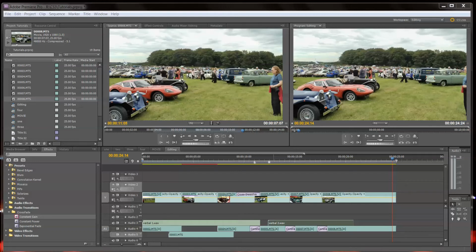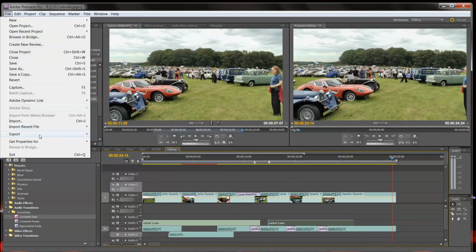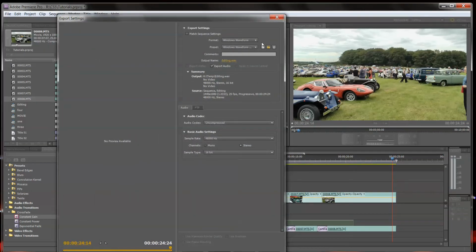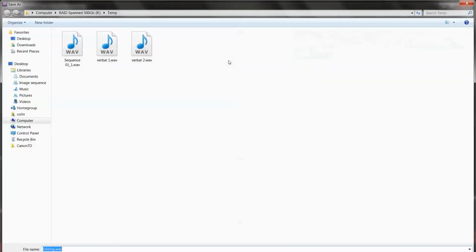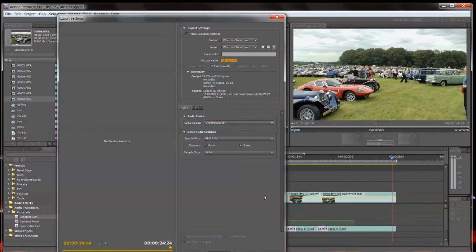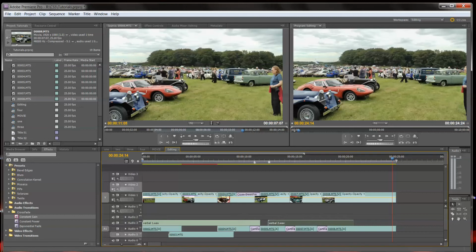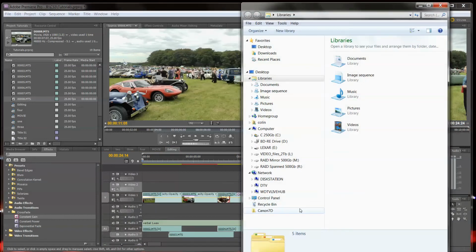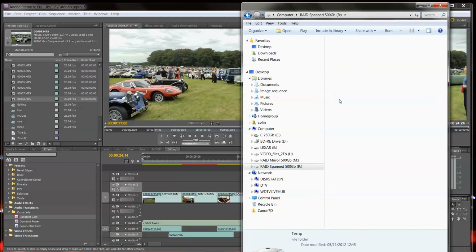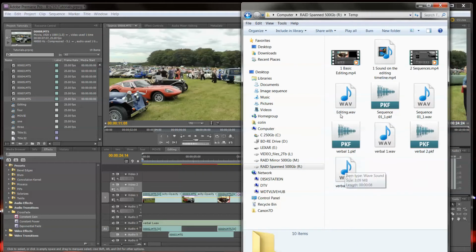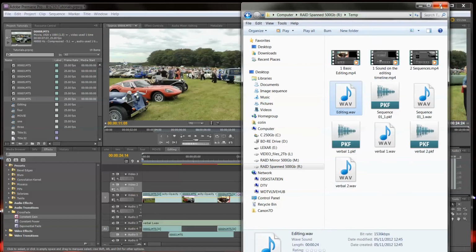Now, in this tutorial, we're going to look at processing the sound. So first, I want to create a sound file. This is what I'm going to call it. I'll just call it editing, and this is where it's going to be saved. And then I click on the Export tab, and it will produce the sound. So if I go to my temporary folder, it's here, editing wave.